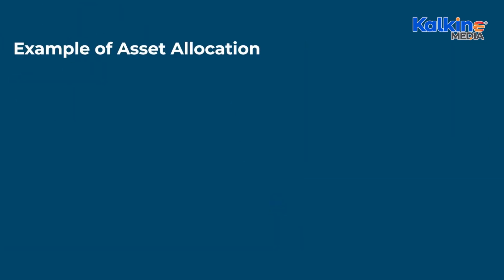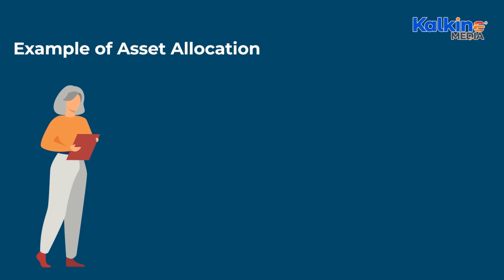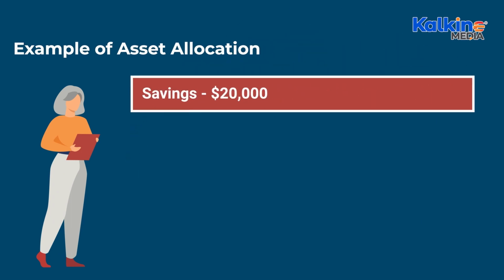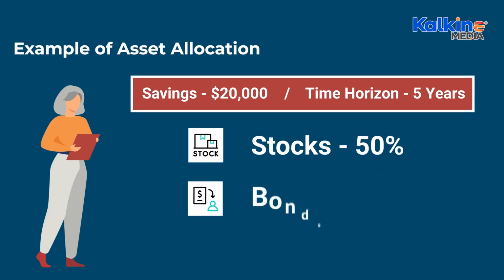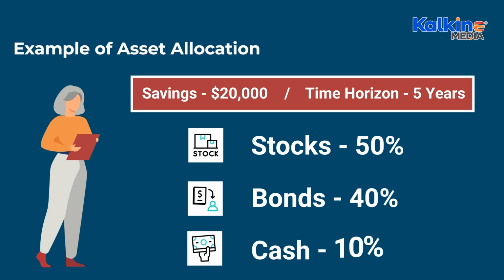Example of asset allocation. Let's consider Sarah, who is planning for her retirement and has $20,000 in savings to invest for a 5-year time horizon. Her financial advisor recommends spreading her investments across 3 primary categories, with a distribution of 50% in stocks, 40% in bonds, and 10% in cash. Here's how her portfolio might look.